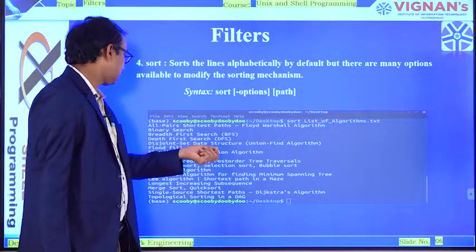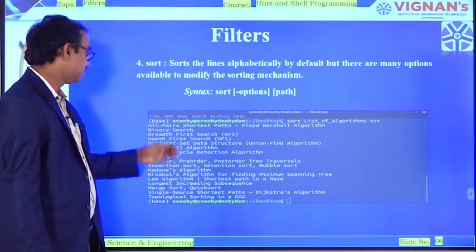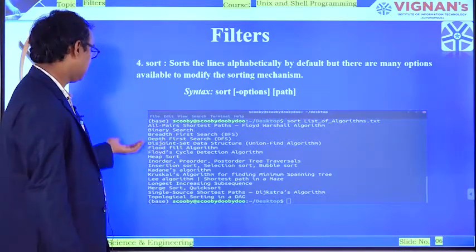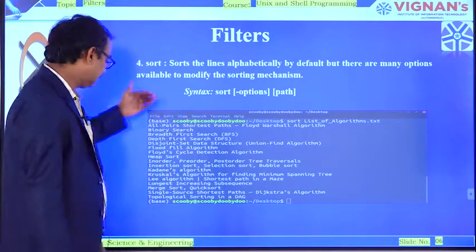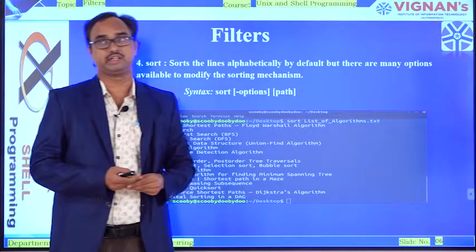According to alphabetical order, it starts with all pairs path, because A will come first, and then binary search, and then breadth first search. Like that it will print all the contents of the particular text file called list of algorithm.txt.